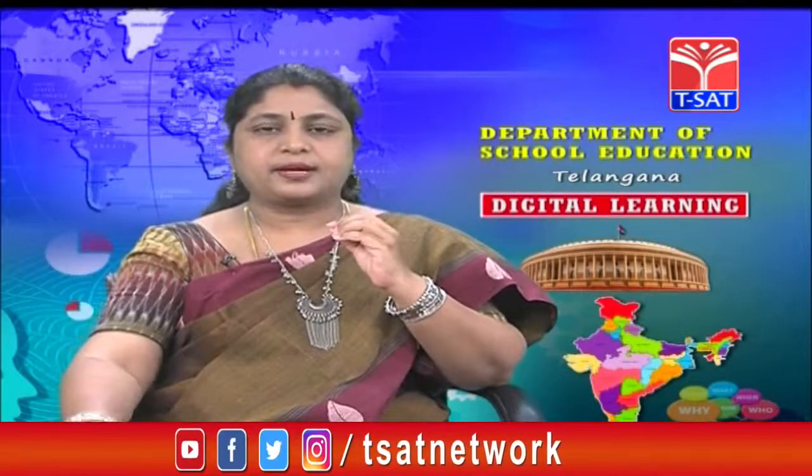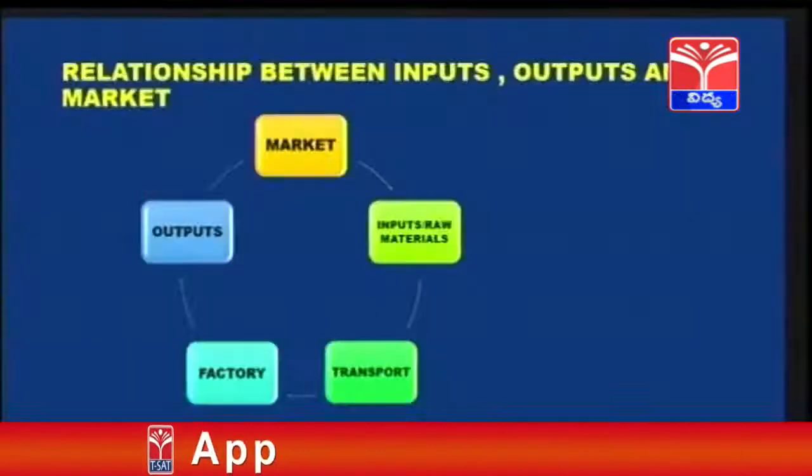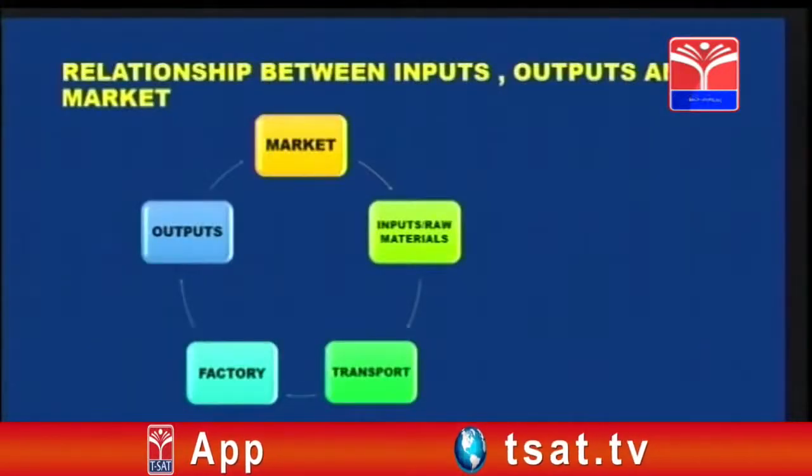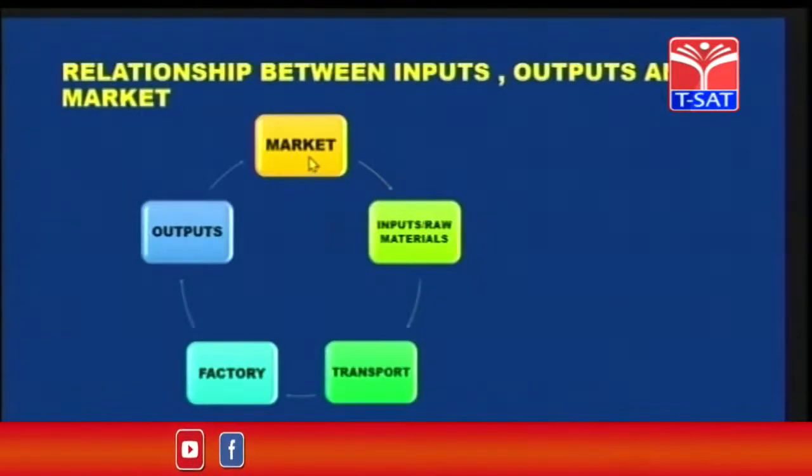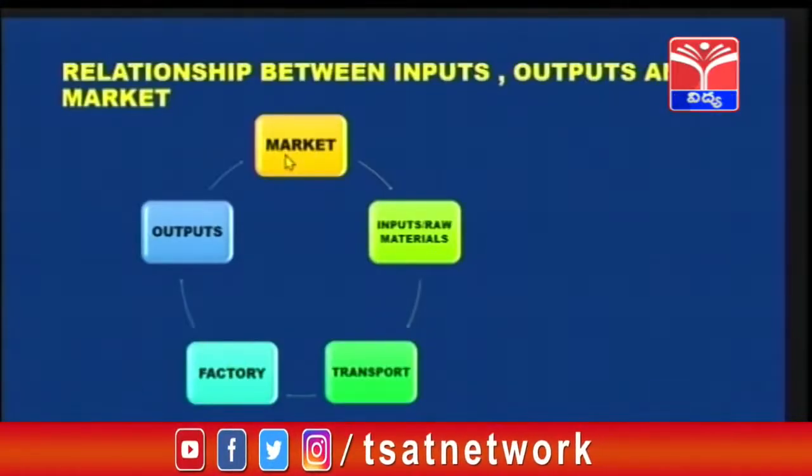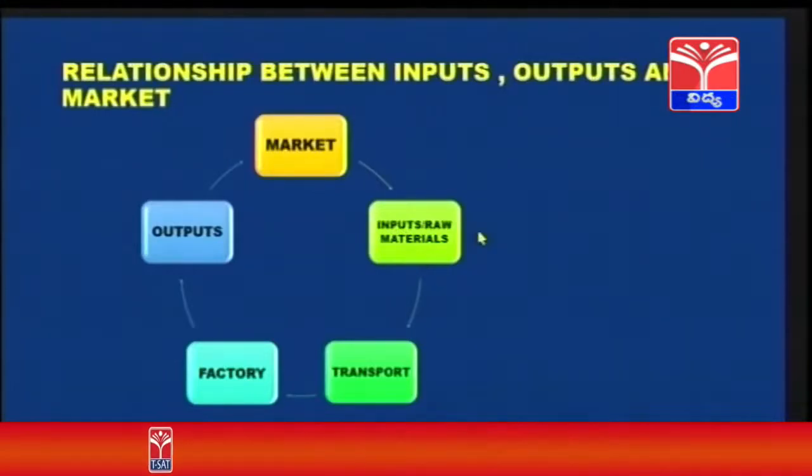Okay, did you understand? Now let us see the relationship between inputs, outputs and market. So these three are very important in the process of production. Market, and this is a circular flow. Market provides inputs or raw materials. What are inputs?